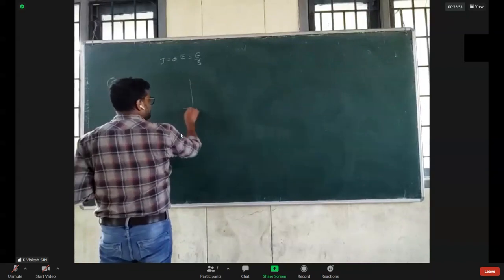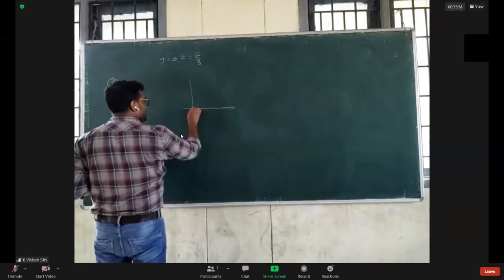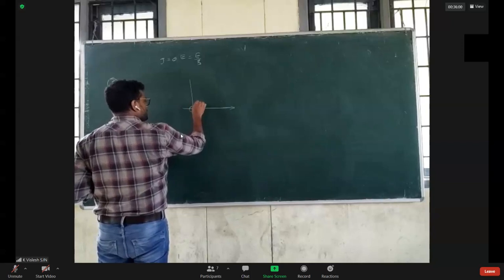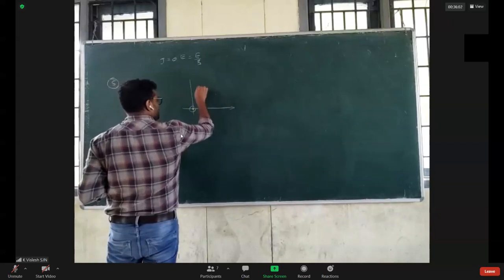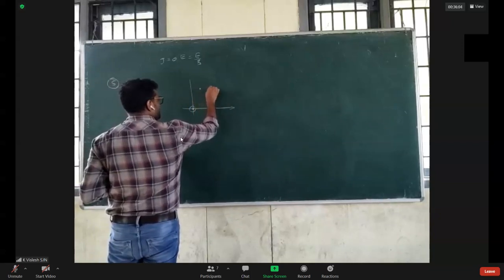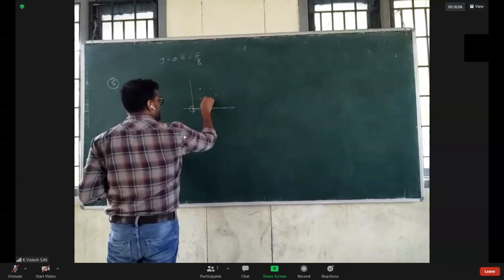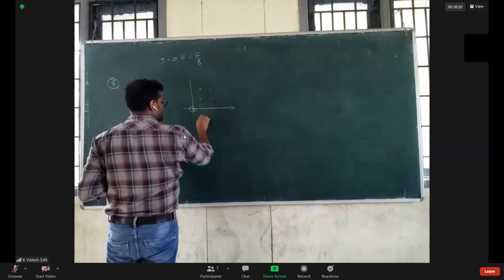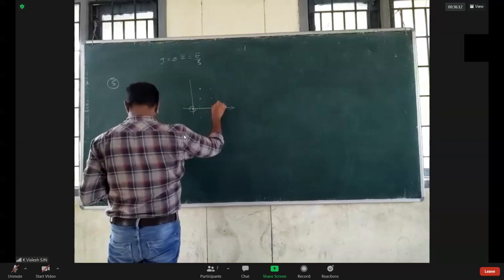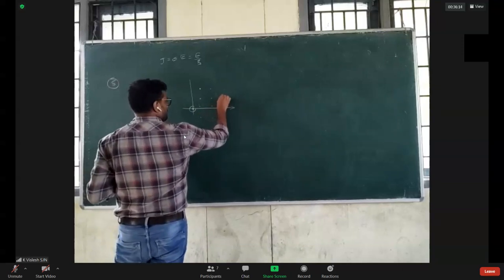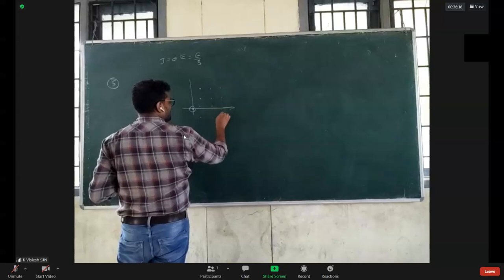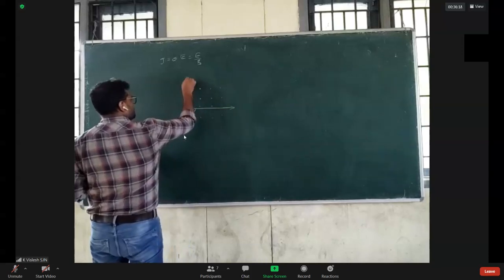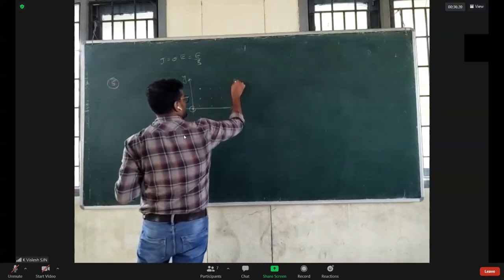So the magnetic field is dotted. I saw this one as a dot, just to make you see. Sorry, the magnetic field is in the J direction.